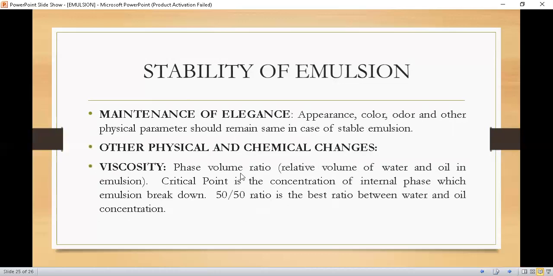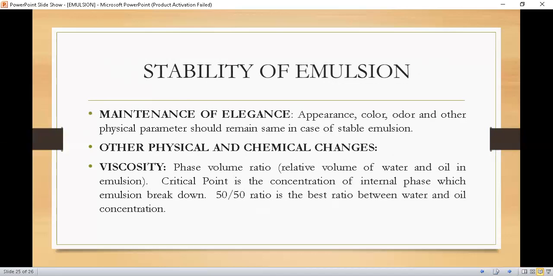Next, maintenance of elegance, appearance, color, odor and other physical parameters should remain in case of a stable emulsion. Next, other physical and chemical changes like viscosity and phase volume ratio, the relative volume of water and oil in the emulsion. Critical point is the concentration of internal phase at which emulsions break down.